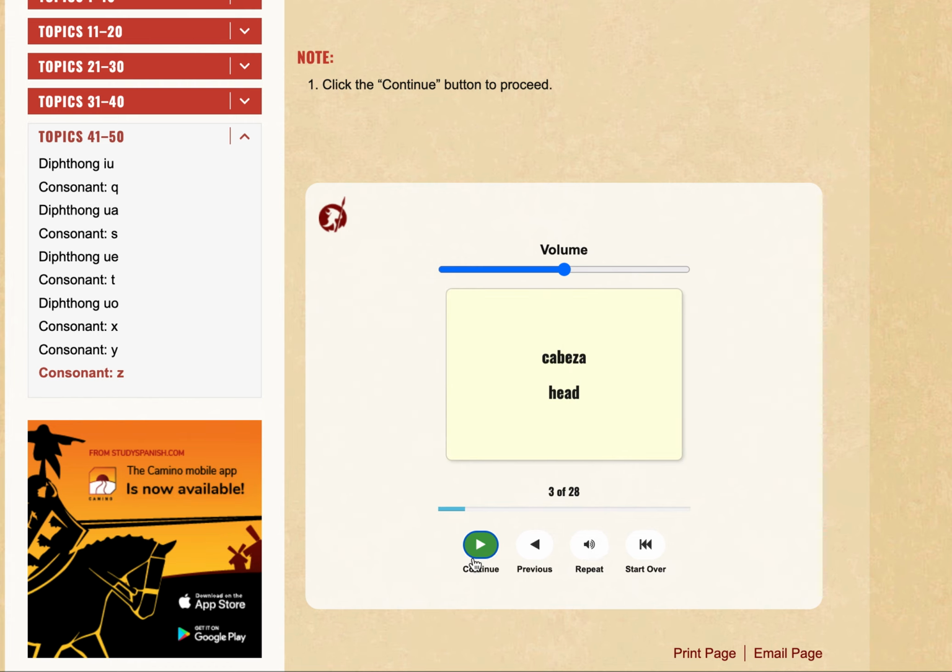Cabeza, head. Zapato, shoe. Taza, cup. Zurdo, left-handed.